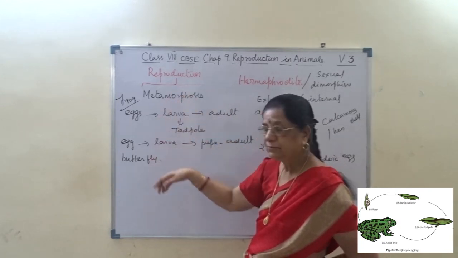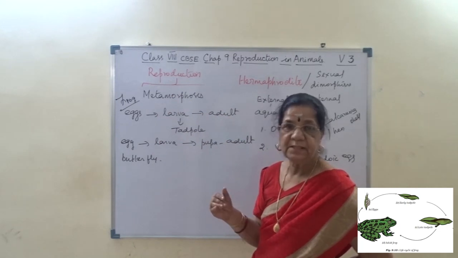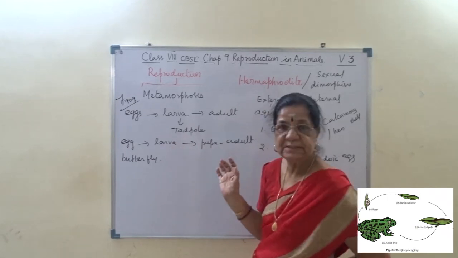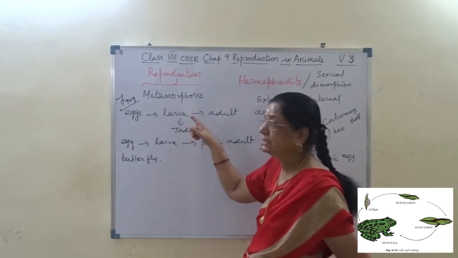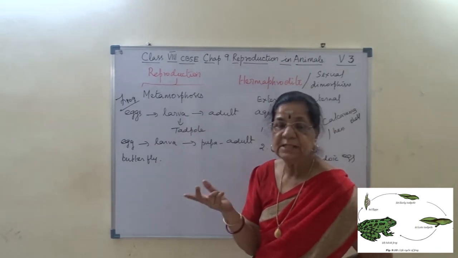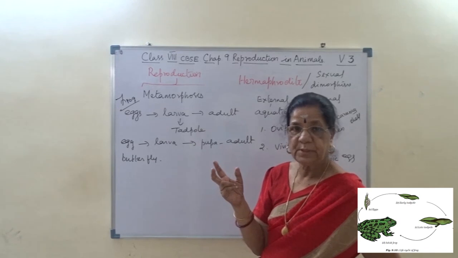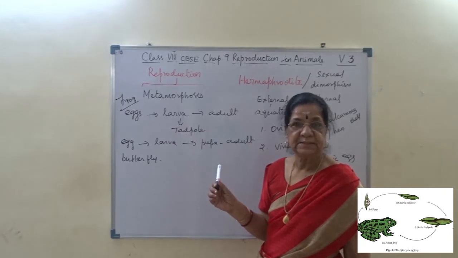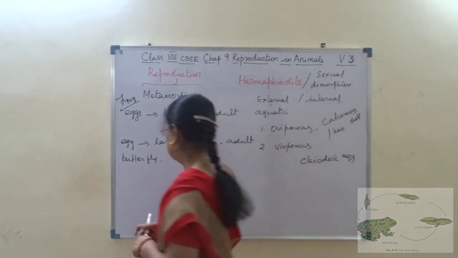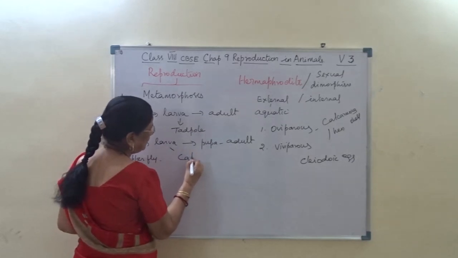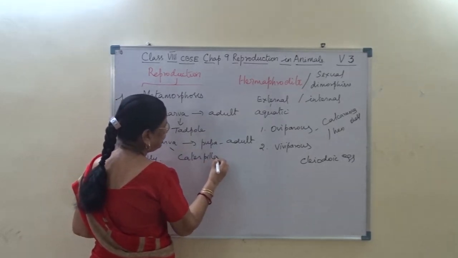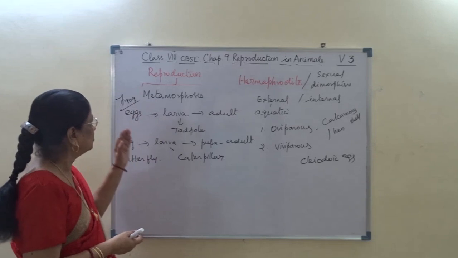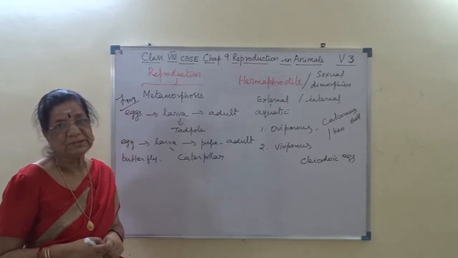In frog, butterfly, silk moth, these animals have complete metamorphosis, where all the four stages develop. Whereas here in butterfly, it is larva, pupa, adult stage. The larva of butterfly is called caterpillar. Okay, so this is called complete metamorphosis.